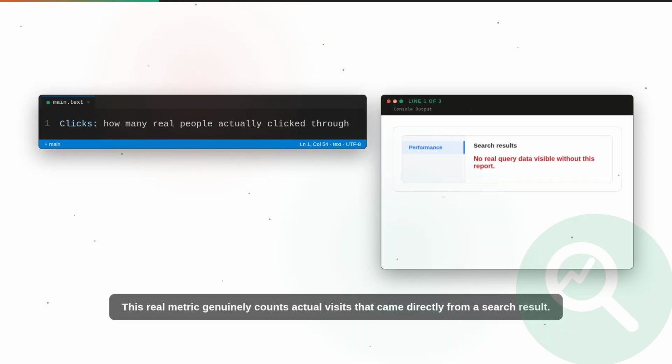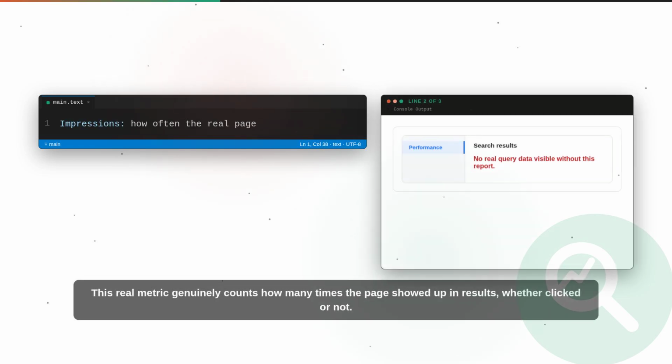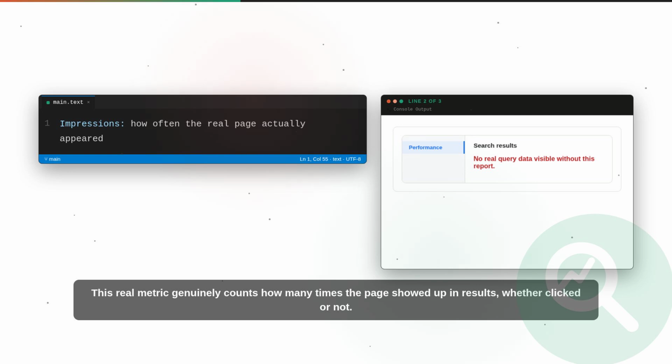This real metric genuinely counts actual visits that came directly from a search result. This real metric genuinely counts how many times the page showed up in results, whether clicked or not.